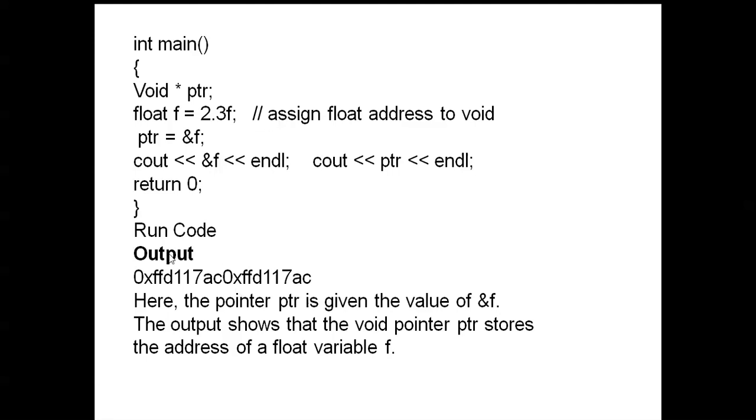Run that code. These are the hexadecimal values printed here. The address of f and the pointer ptr give the same value. The output shows that the void pointer ptr stores the address of the float variable f.